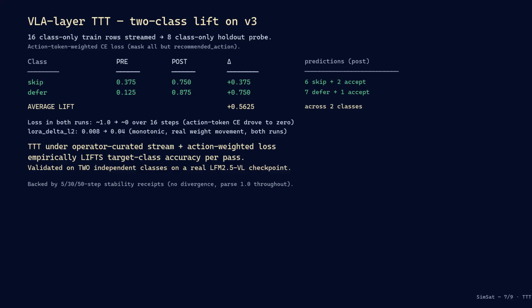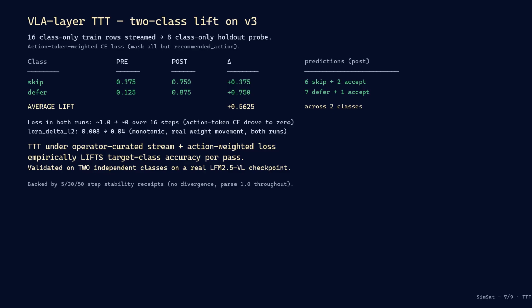16 skip class encounters streamed. Skip lifted from 0.375 to 0.57, a plus 37 points. 16 defer class encounters streamed. Defer lifted from 0.125 to 0.875, which was plus 75 points. Average lift across 2 classes, plus 56 points in 16 steps.